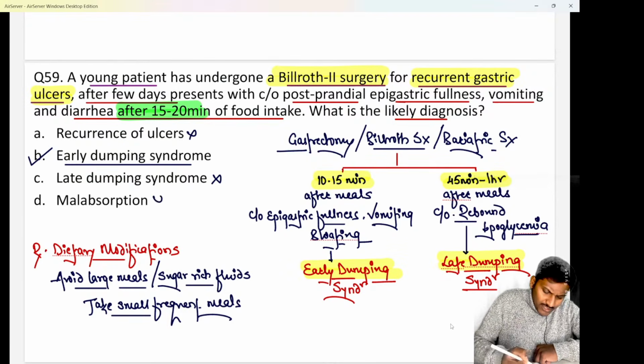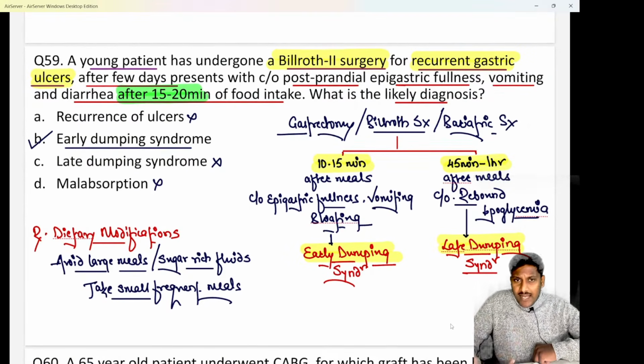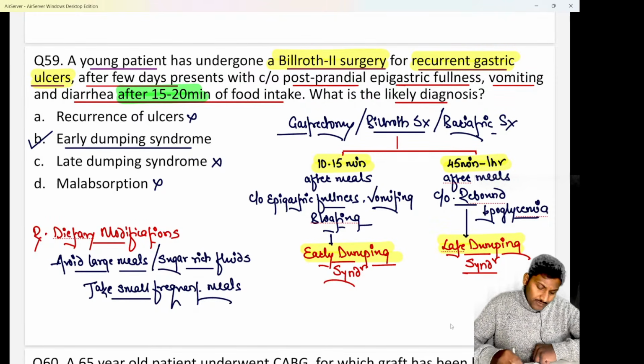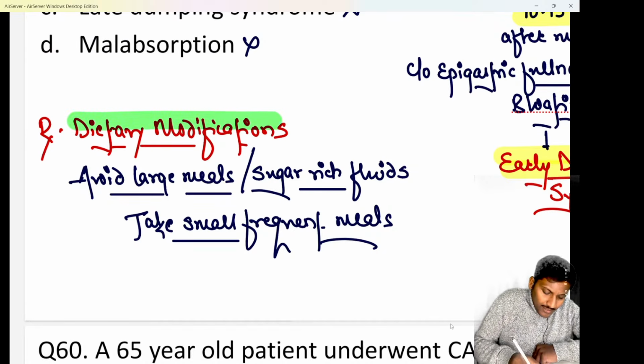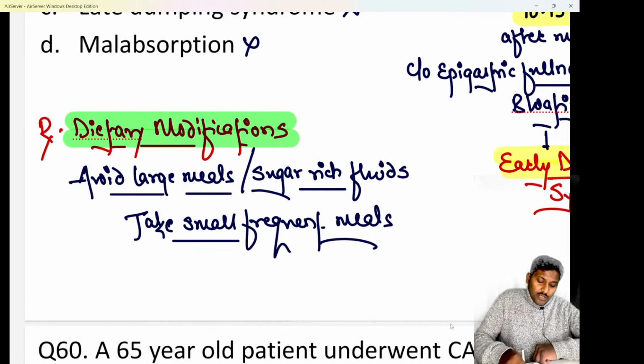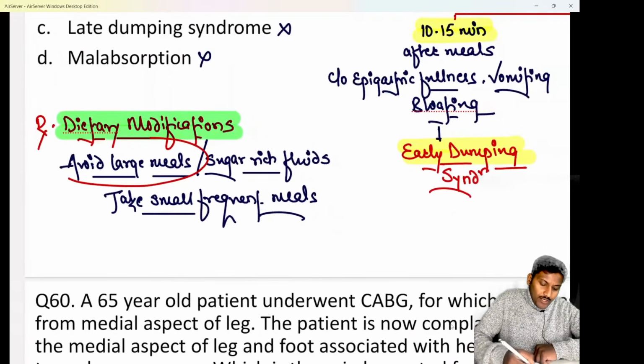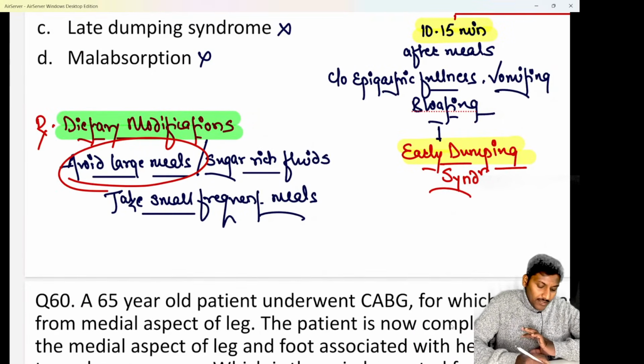And malabsorption will lead to, if there is iron deficiency, the patient will have fatigue, pallor, these kinds of symptoms. Treatment: whenever there is a case of dumping syndrome, it does not matter early dumping or late dumping. Advice: you should advise dietary modifications, and in dietary modifications tell the patient to avoid large meals. Do not take large meals.